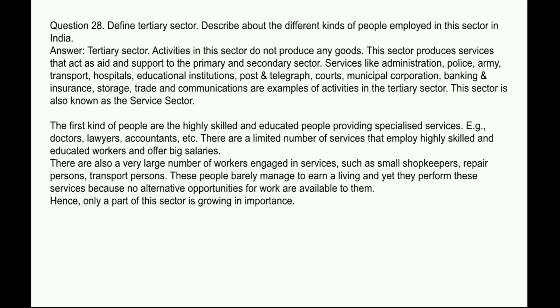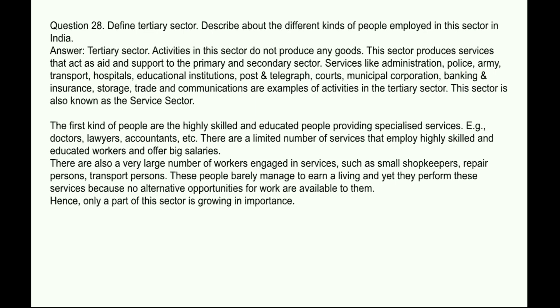This sector is also known as the servicing sector. The first kind of people are the highly skilled and educated people providing specialized services like doctors, lawyers, accountants, etc. There are a limited number of services that employ highly skilled and educated workers and offer big salaries.